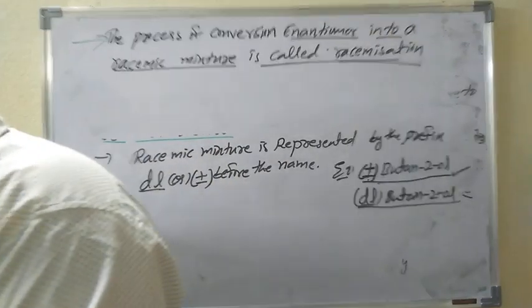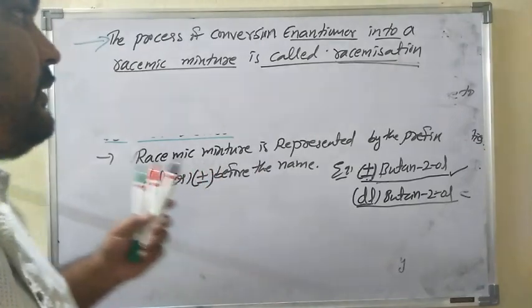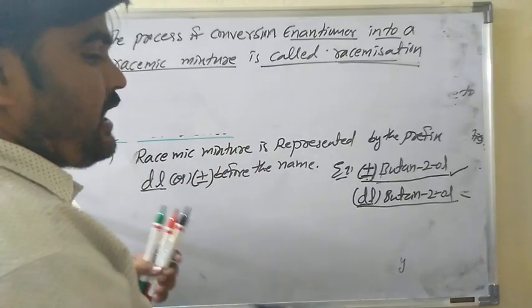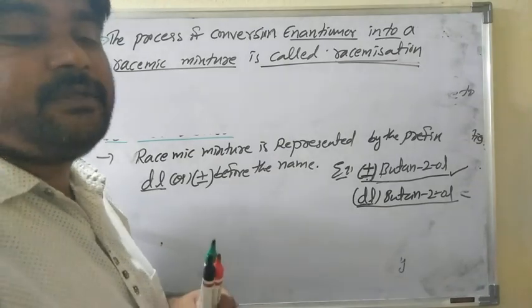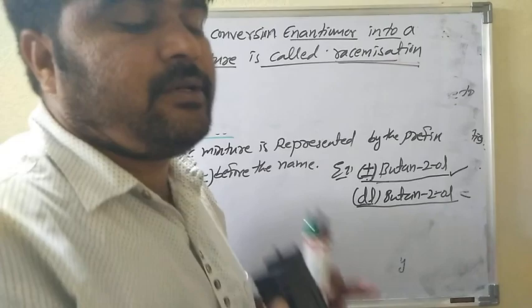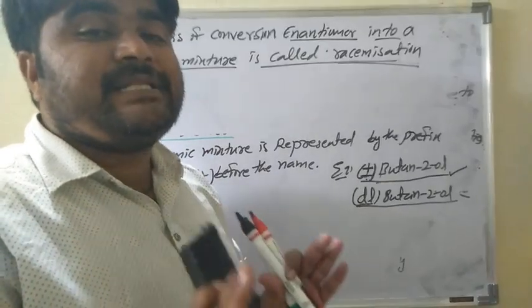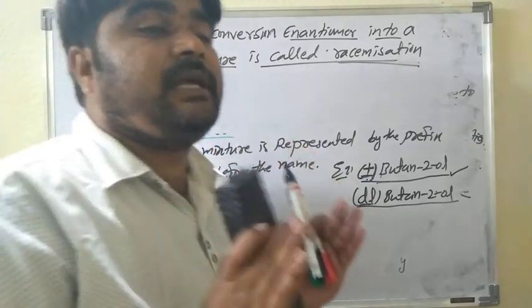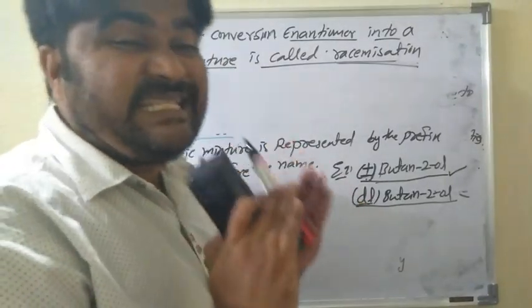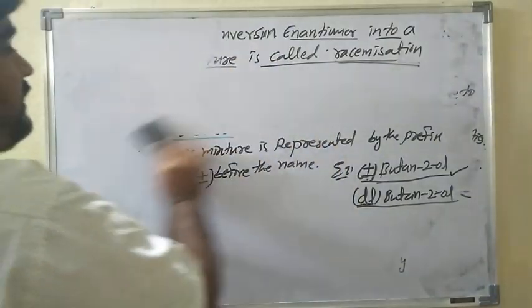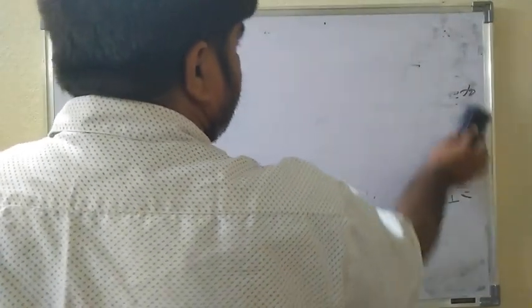And coming to the next one. Already we know racemic mixture is optically inactive. Racemic mixture is optically inactive due to external compensation. There is no need to remember the reason, but why the racemic mixture is optically inactive: due to external compensation. Okay, so this is the racemic mixture. Next one is retention.